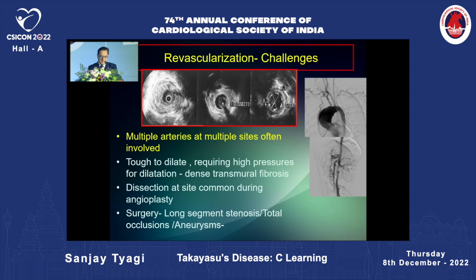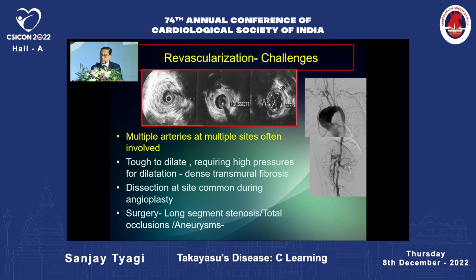As you have seen in this case also, multiple arteries and multiple sites are commonly involved. The intravascular ultrasound which we did in this patient showed dense transmural fibrosis. You can see here that there is dense transmural fibrosis. The whole artery is almost totally fibrosed, so it is difficult to dilate. It requires very high inflation pressure for dilatation because of this dense transmural fibrosis. And commonly there is dissection in the artery which is dilated with the balloon. So these are the common problems encountered.